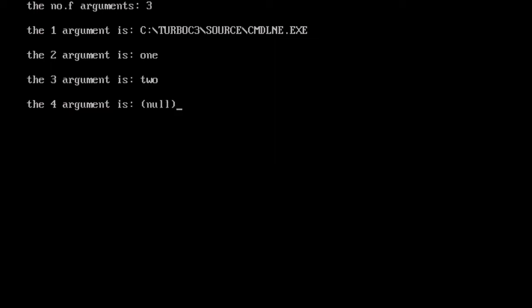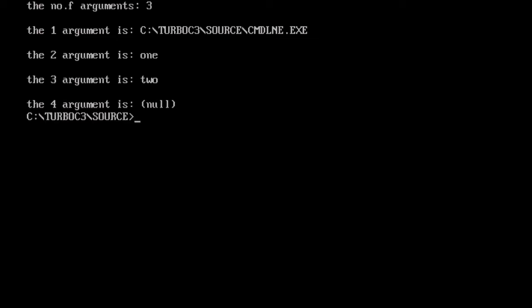See, only 2 arguments are given. Always first argument will be what? The complete location to the C program. And the second argument will be the first argument we gave in the command line. And third argument will be second argument we gave in the command line. And the third argument we have not given in the command line. So that last argument is null.